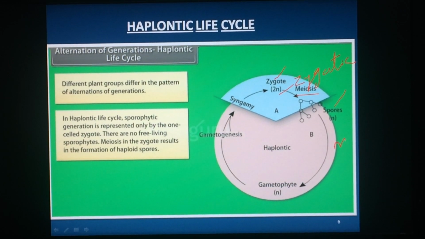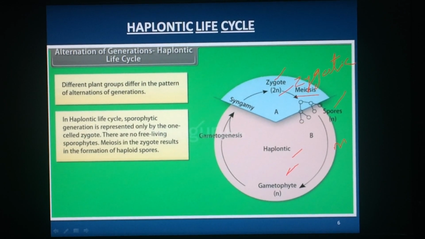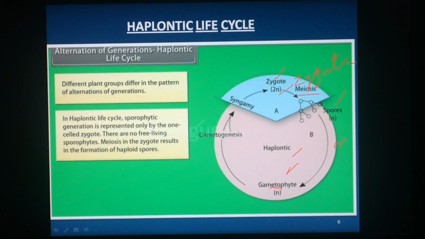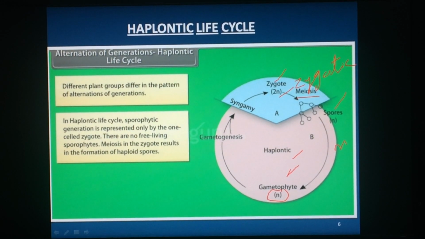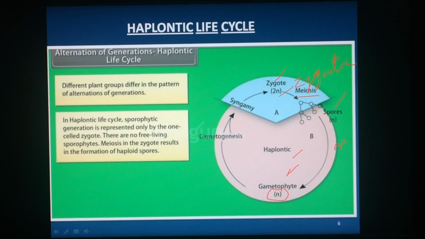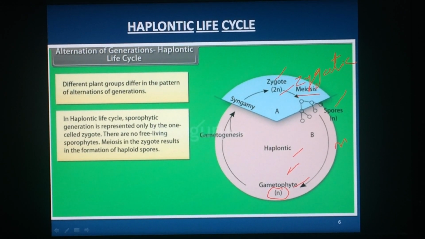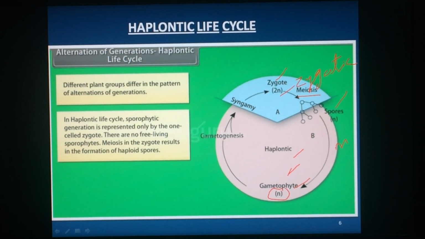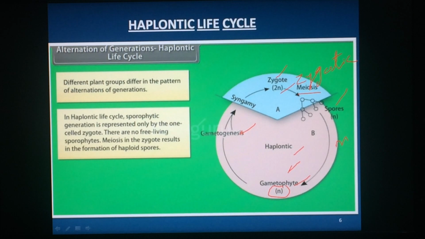These spores undergo mitosis to produce gametophyte, which is haploid. This gametophyte is dominant, independent, free living. Gametophyte produces gametes. That process is called gametogenesis. Then male and female gametes fuse.